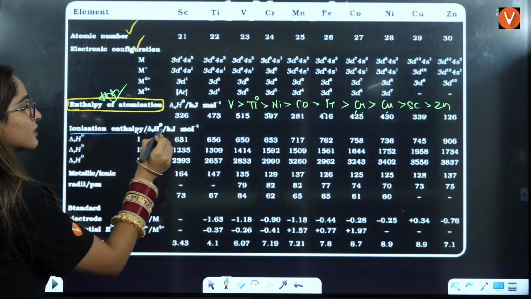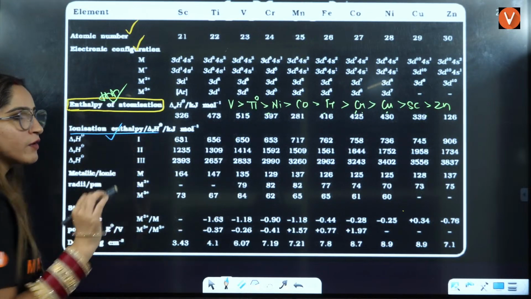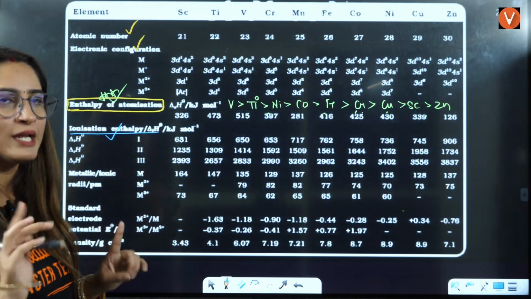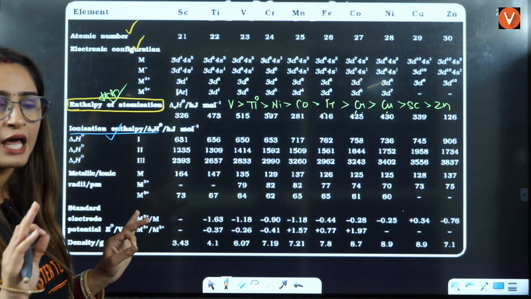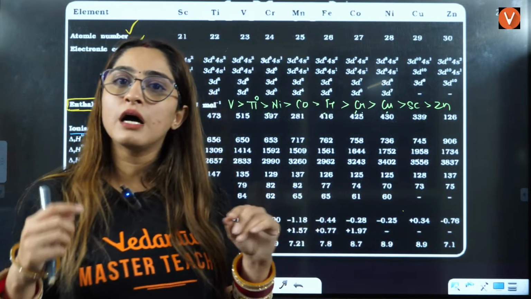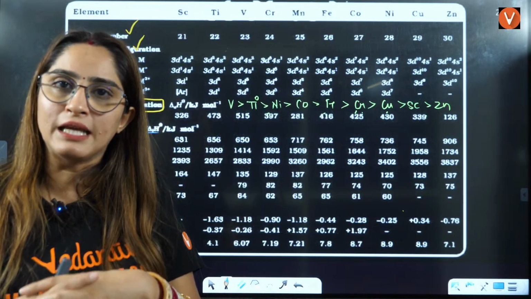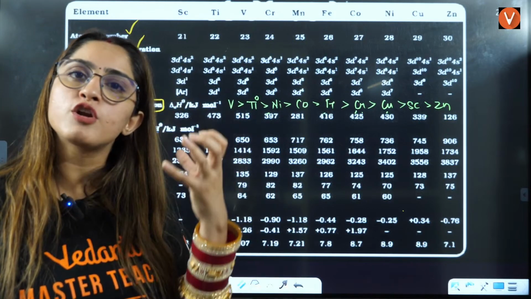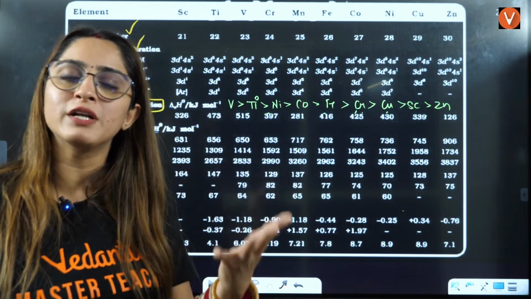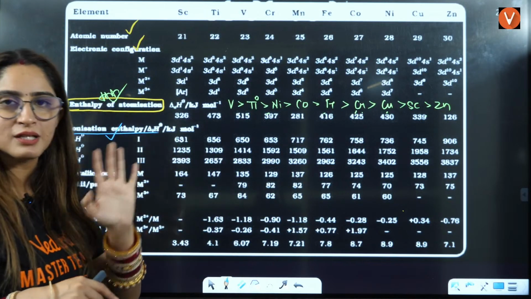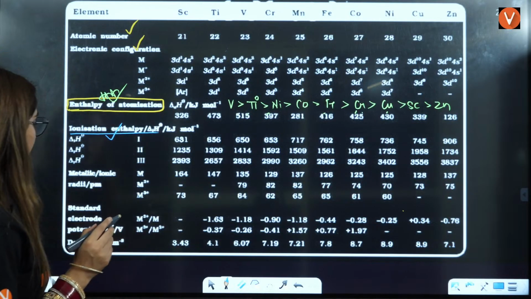Now ionization enthalpy, right? The trend we have already seen. They will ask you the first ionization enthalpy trend only. Otherwise, they will not ask you ionization enthalpy. Otherwise, which will have more ionization enthalpy, that will be dependent on the stability. One which has half filled or fully filled orbital will have more ionization enthalpy. This trend you don't have to remember, just remember the 3D series first ionization enthalpy trend, right?